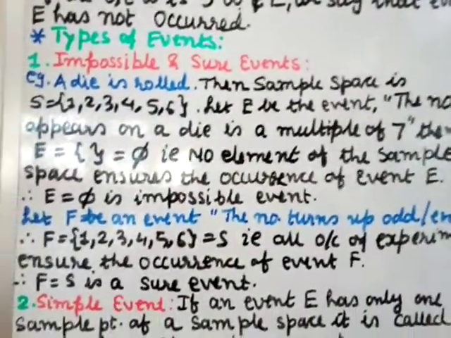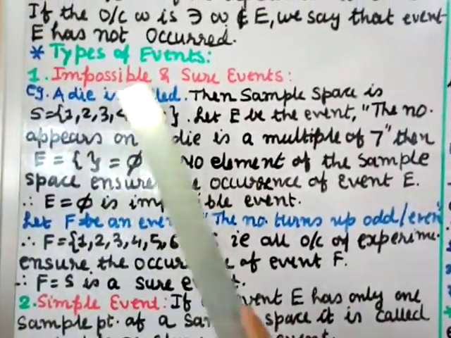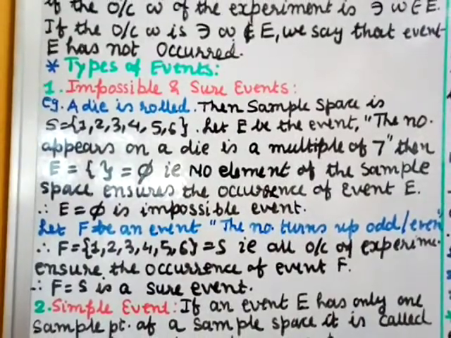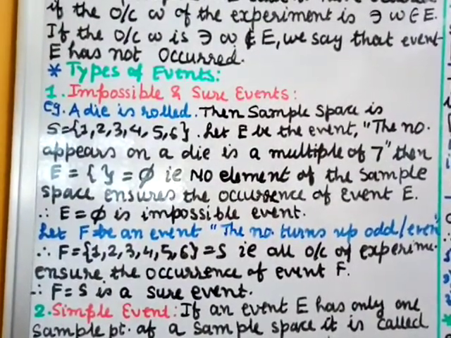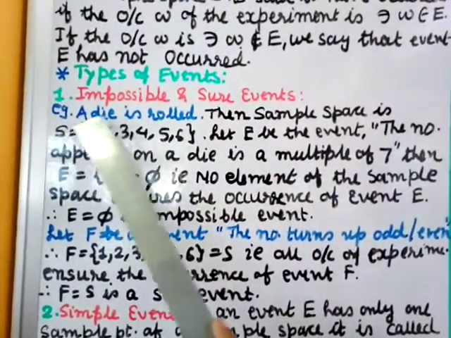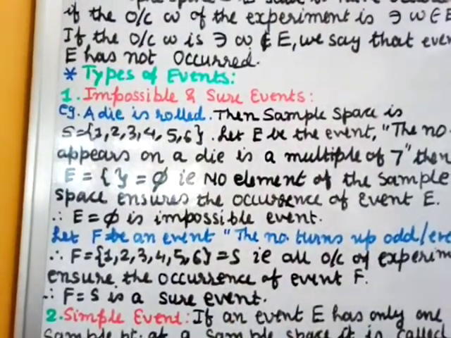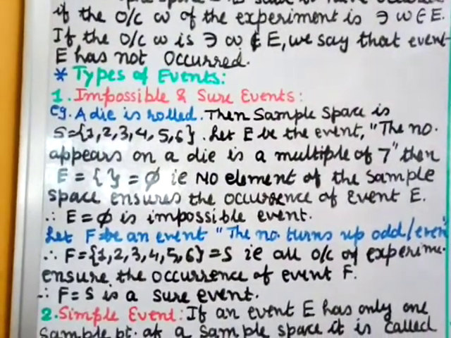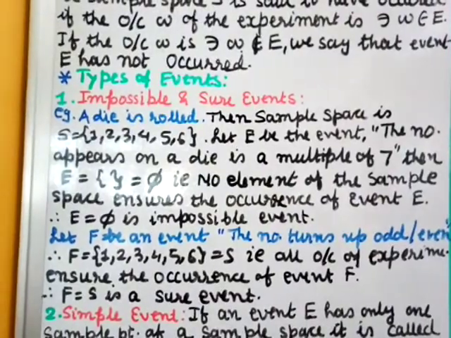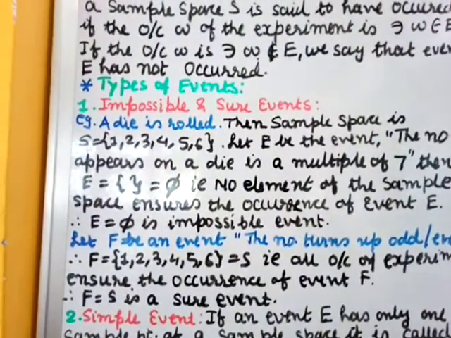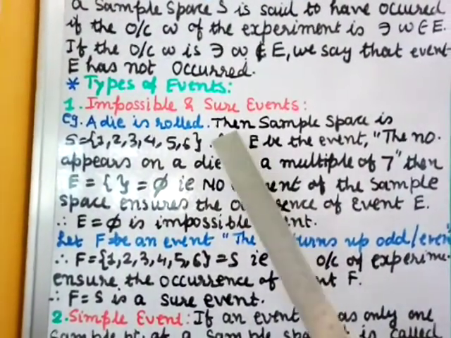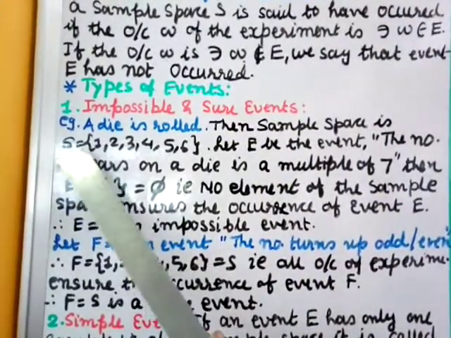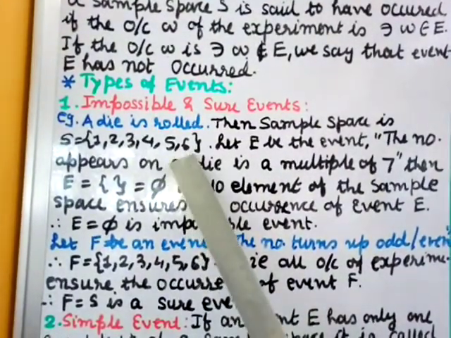Types of events. Number 1, impossible and sure events. For this, let us take an example and try to understand. For example, a die is rolled. Now if you roll a die, you know that the sample space has 6 elements, because it has 6 faces and each face has a number. So the sample space is S equal to {1, 2, 3, 4, 5, 6}.